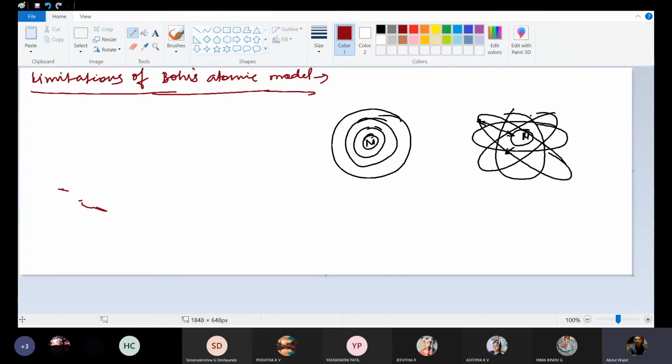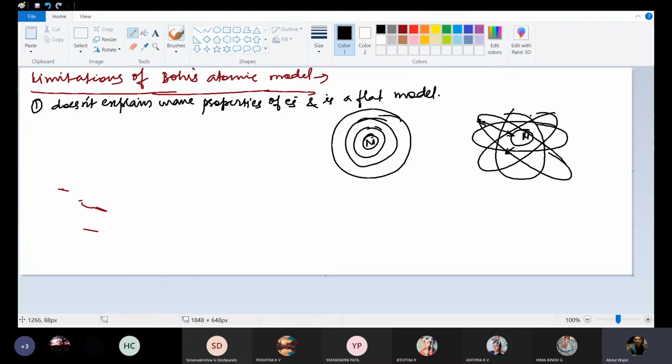So it is contradictory to the wave theory of radiation. It doesn't explain the wave properties of electrons, and it is a flat model. It is circular, not elliptical, so it's a flat model. This is the first drawback.